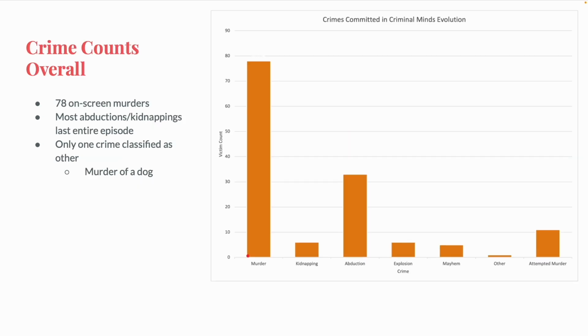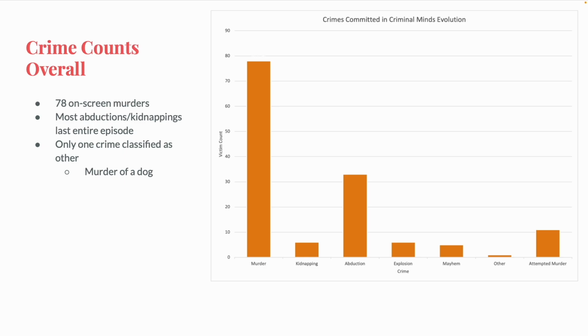Looking at crimes across all of Evolution so far, 78 people have been murdered by a criminal, 6 children have been kidnapped, there have been 34 abductions, 5 victims of explosion, 4 mayhems, 3 of which were this season, remember, 1 crime classified as other, and 11 attempted murders. Generally, the crimes in this show are pretty easy to classify. The first question is, did they die? And I go from there.